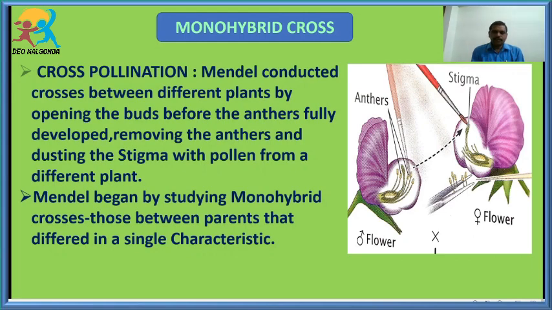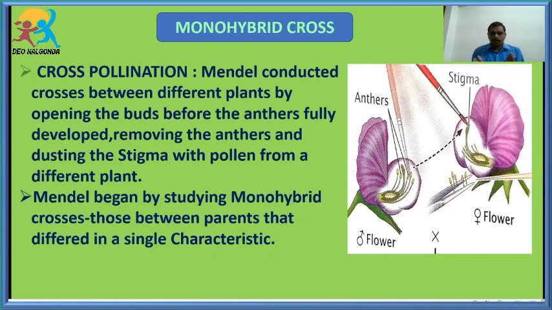So in his experiment, he has taken a single trait, and for every single trait he conducted his experiments. If he conducted his experiments on a single trait, such a type of cross is called a monohybrid cross. So Mendel started his experiments by taking only a single trait, and if he takes a single trait in his experiment, such a cross we call a monohybrid cross.